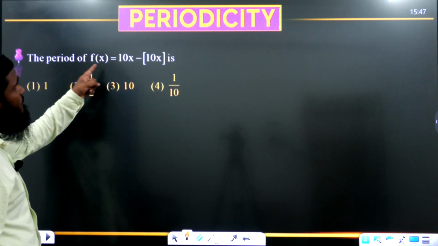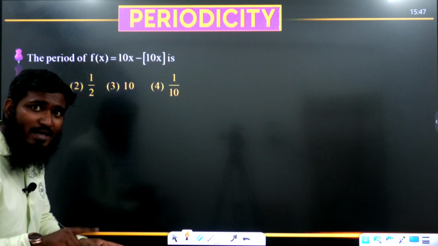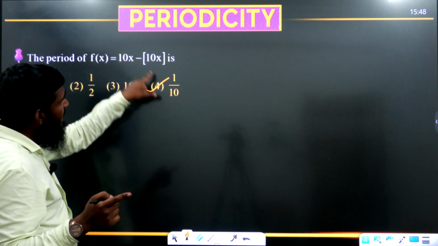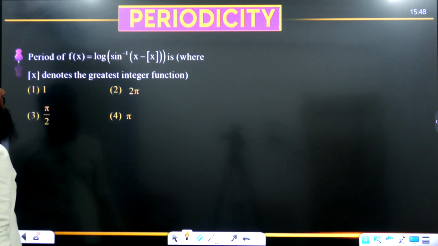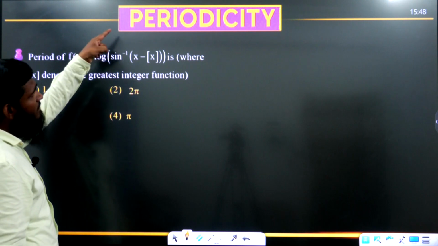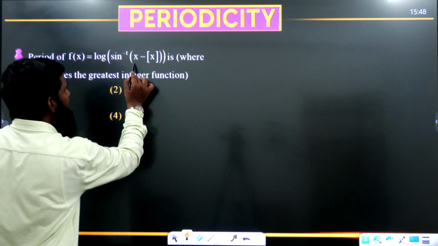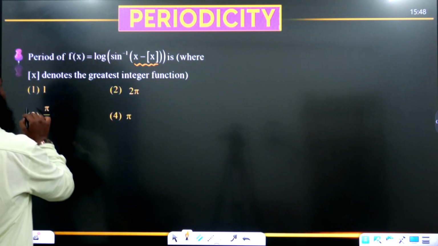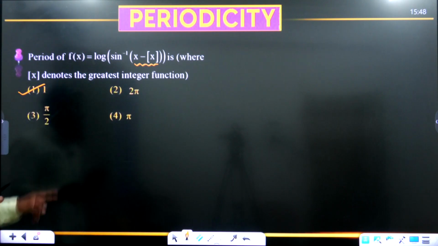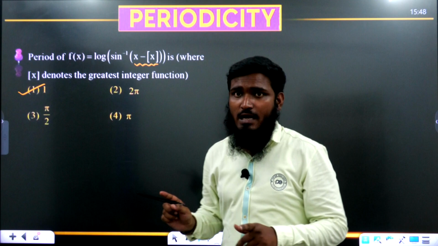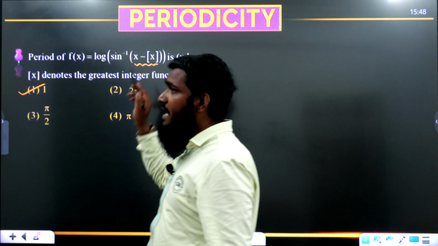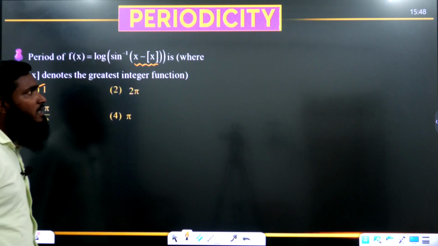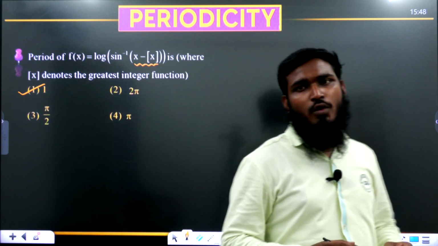Next part. The period of f of x is 10x minus bracket of 10x. What is the answer? 1 by 10, because it is 1 by a. Next part. The period of f of x is log of sine inverse of x minus bracket of x. If we have x minus bracket of x over here, of some other functions, whatever it may be, then we have to remember the period is equal to 1. For confusion purposes, other answers like pi, 2 pi have also been given. But whenever we have x minus bracket of x, we have to remember the answer is 1.